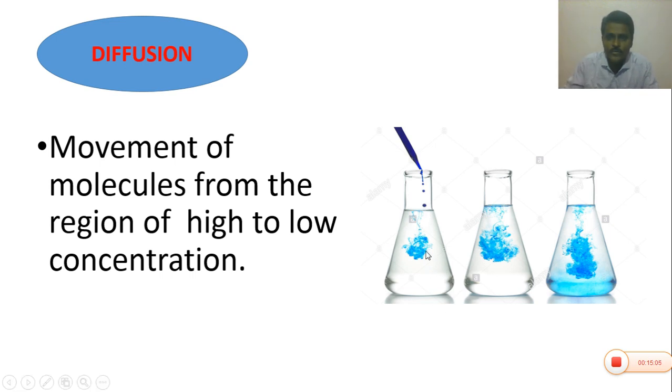If you add copper sulfate crystals to a conical flask containing water, the crystals dissolve and diffuse throughout the solution till equilibrium is reached. So the copper sulfate is diffused throughout the water present in the conical flask.